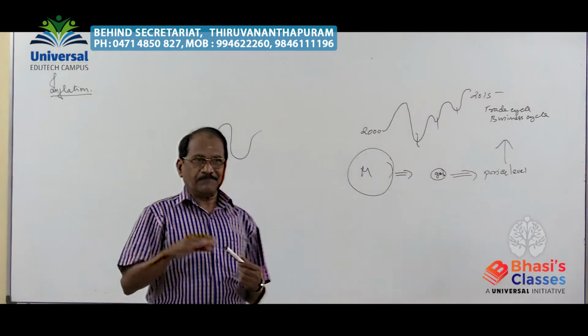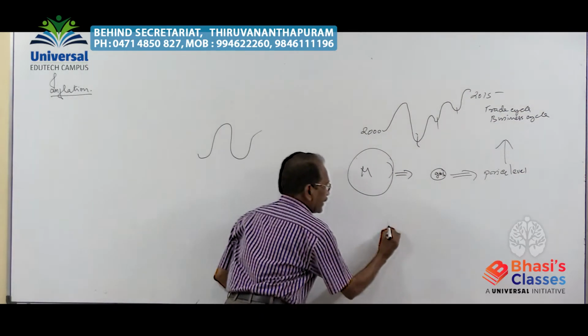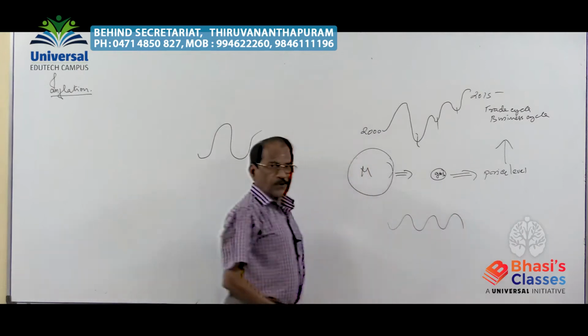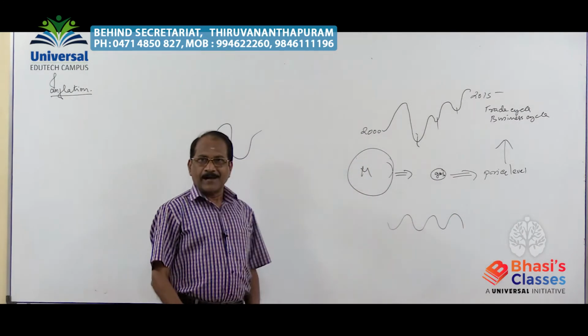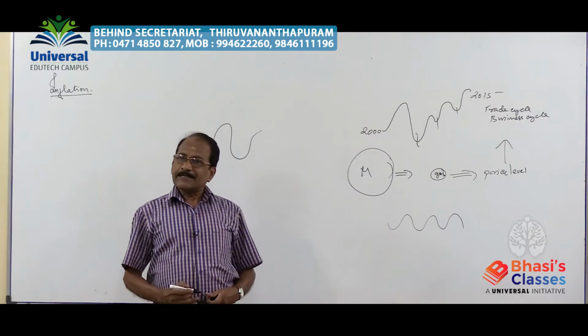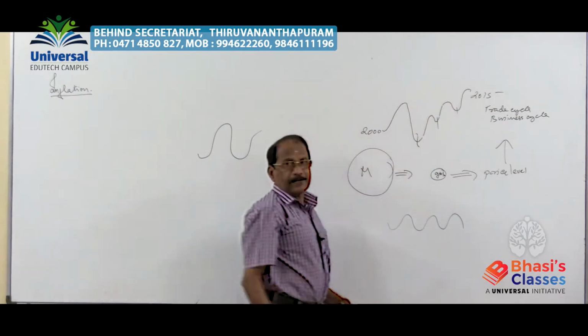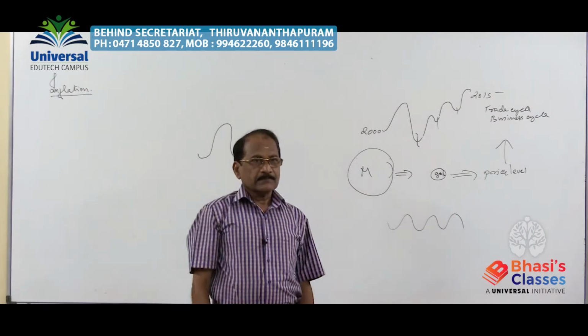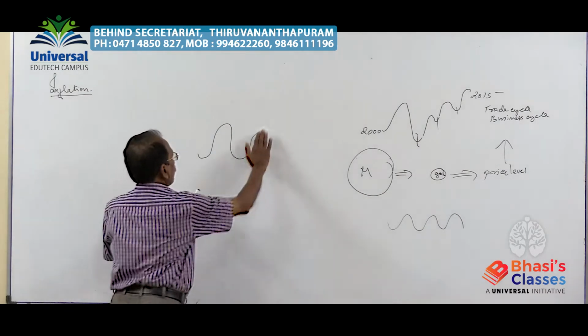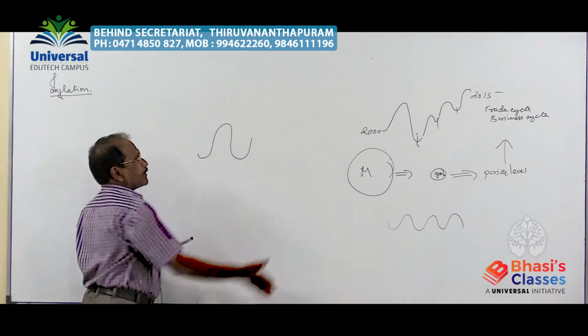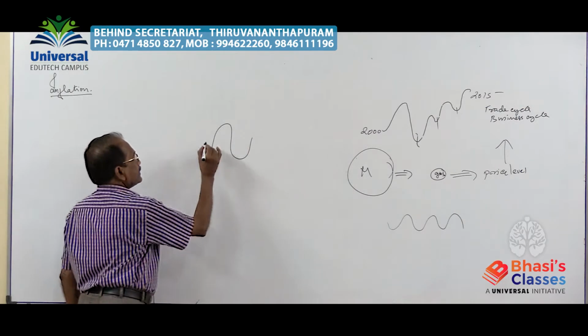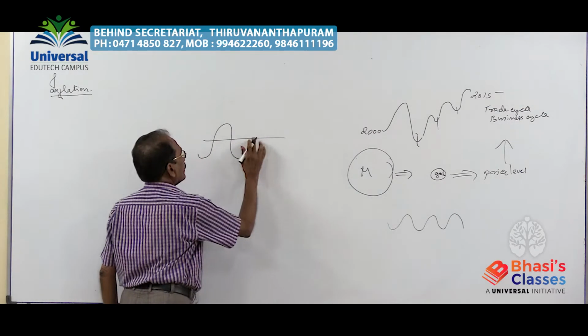It need not be the same. You find the amplitude of each cycle may differ in length. One cycle we have taken here, and in the same manner it will repeat. Suppose this is a normal line we are taking.